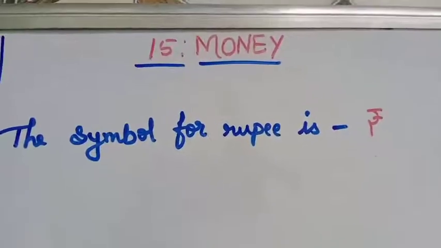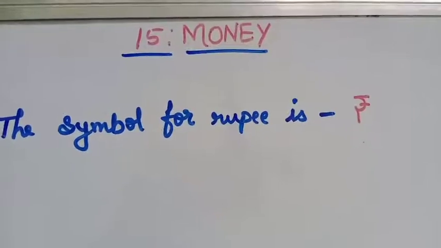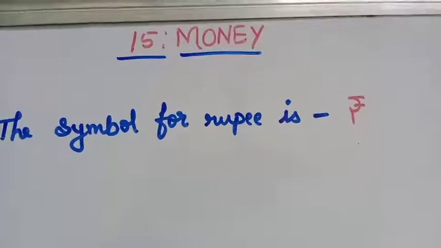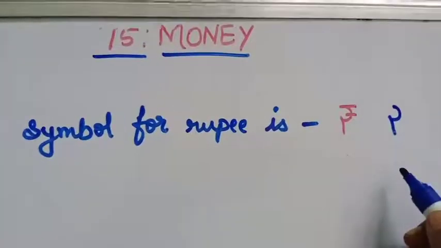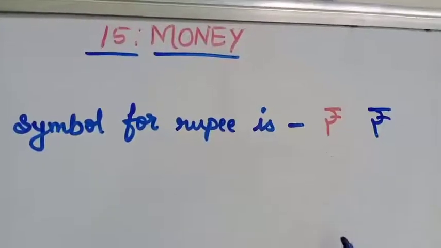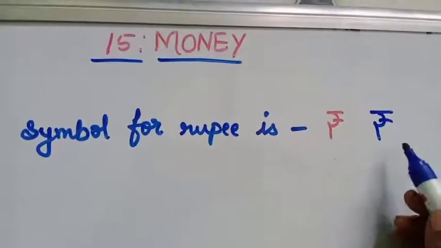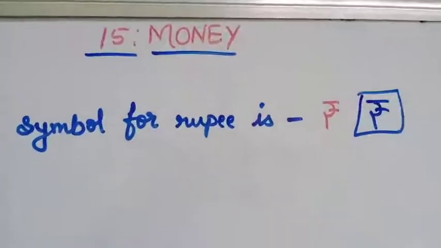Now how to write this, children? It is similar to the Hindi letter R, right? So you will write like this, and this is an R. You have to do just like this. This is the symbol for rupee.